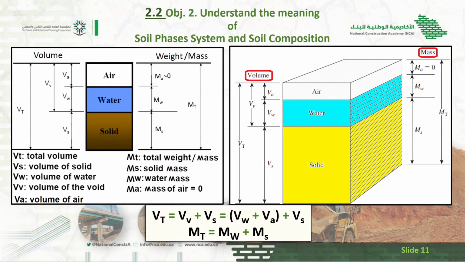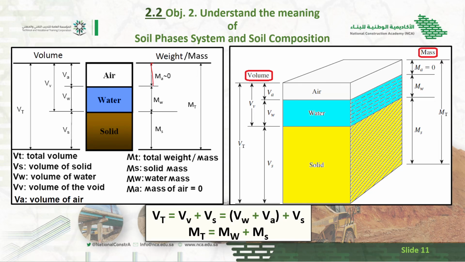Now I would like to discuss this graph. You can see this is the air, water, and solid. This is a partially saturated soil. As we know, there is volume and weight. We already discussed their relations and what is volume, what is mass, what is weight.